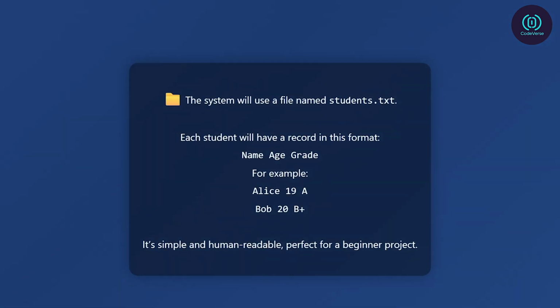The system will use a file named students.txt. Each student will have a record in the following format: name, age, grade, newline. For example, Alice 19 A, Bob 20 B+. It's simple and human-readable, perfect for this beginner project.